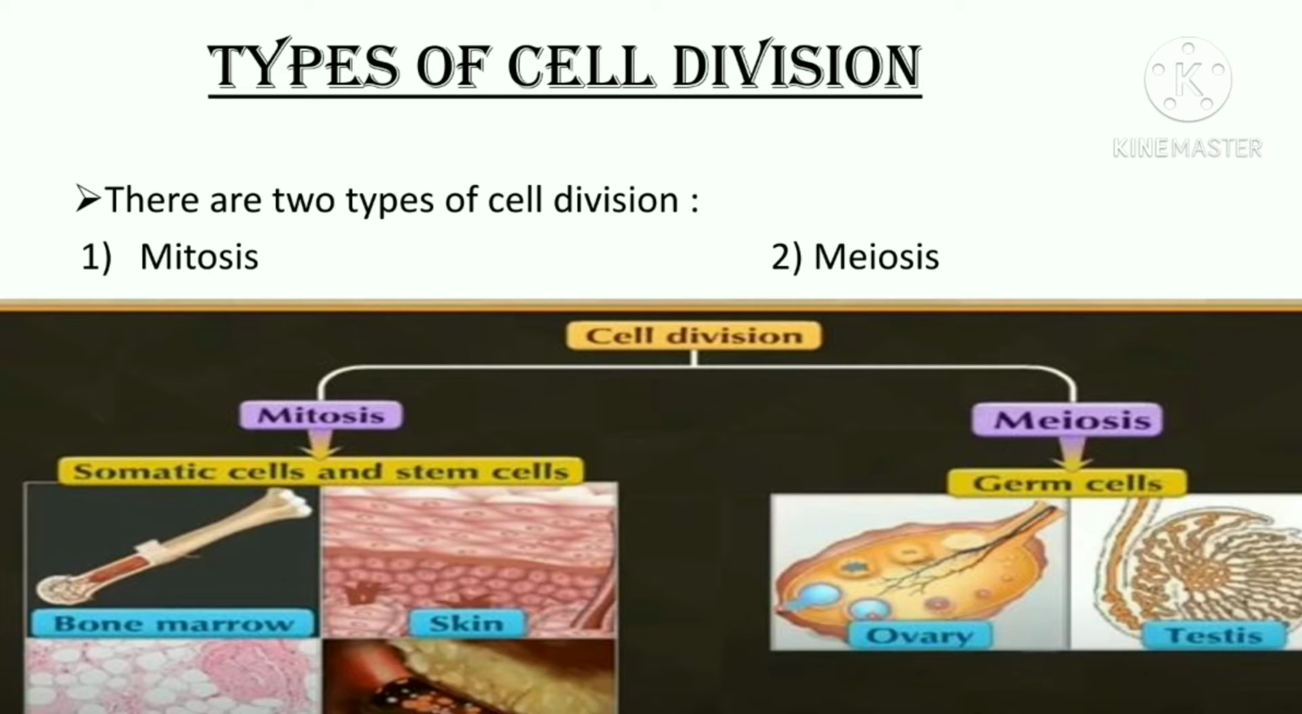There are two types of cell division. The first one is mitosis, second type is meiosis. Mitosis occurs in the somatic cells and the stem cell, while meiosis occurs only in the germ cell.